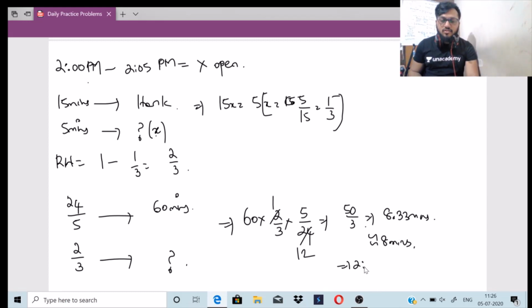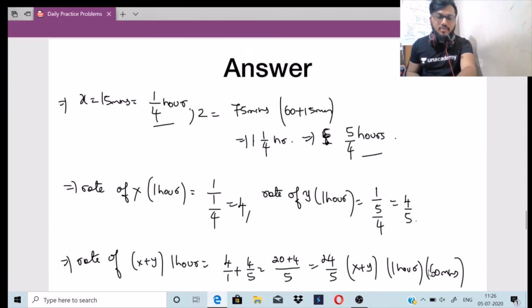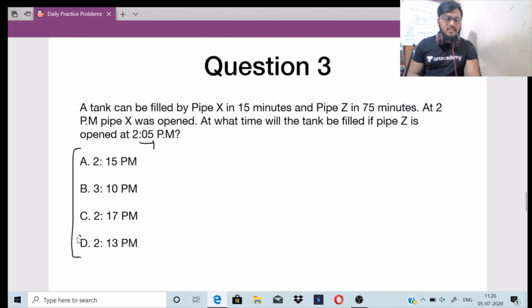So let us do the final calculation here. 2:05 plus 8, which is 2:13 p.m. So at a timeline of 2:13 p.m., after using X for 5 minutes and the rest for 8 minutes, it will take a total of 13 minutes from 2 o'clock to fill the whole tank. So the correct answer is option D, 2:13 p.m.